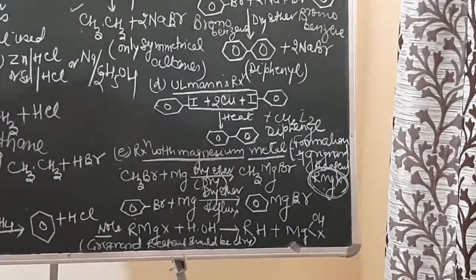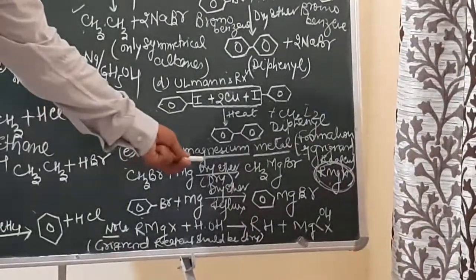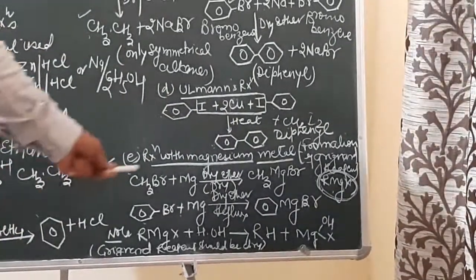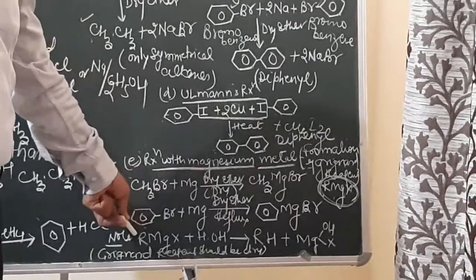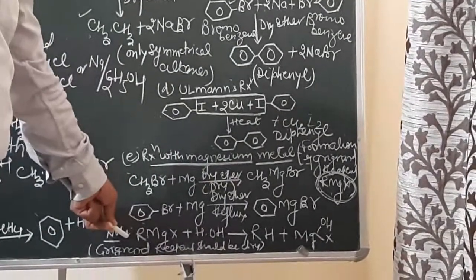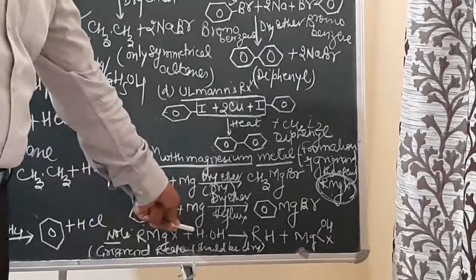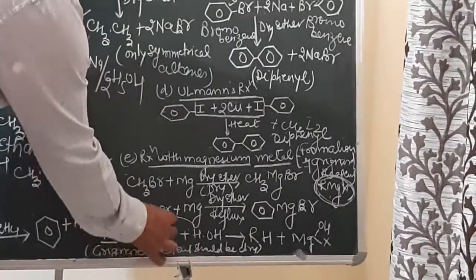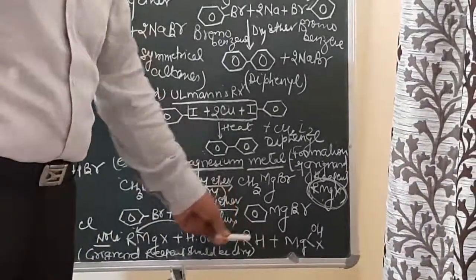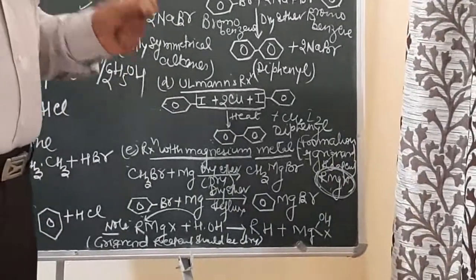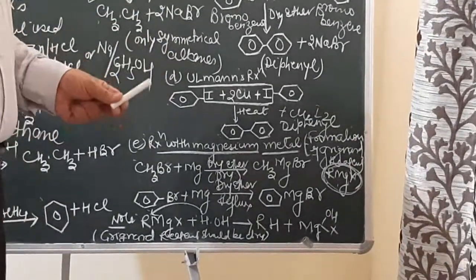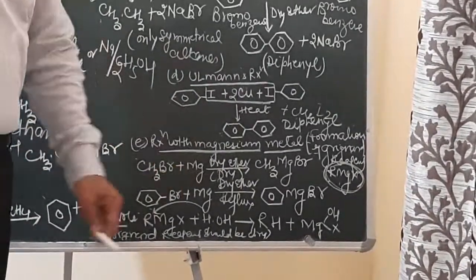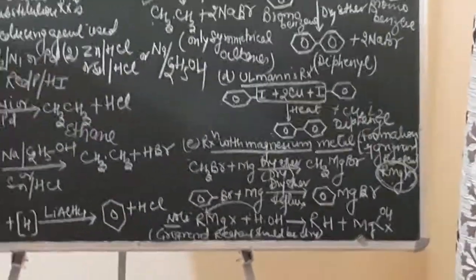Once in the board examination, the question was asked: why is dry ether taken over here? This is a question which has been asked in the board examination. The answer is very simple, which relates to your knowledge from the class 11 chapter. This Grignard reagent undergoes double decomposition in the presence of water. The H will combine with the R and result in the formation of an alkane. So if the ether is not dry, the Grignard reagent will undergo a double decomposition reaction and result in the formation of an alkane. So always ensure whenever a Grignard reagent is prepared, the ether has to be dry diethyl ether.